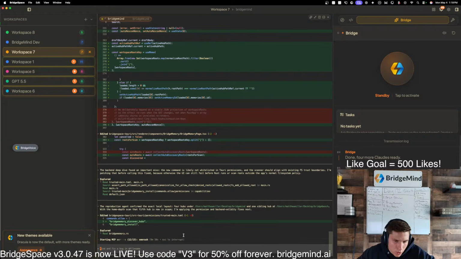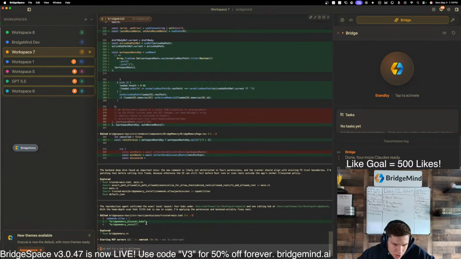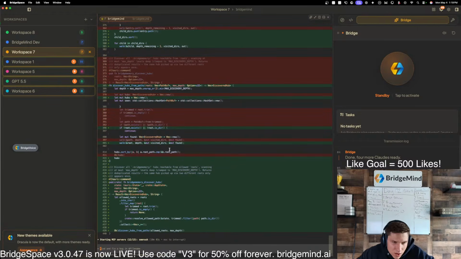Okay, look at this. Codex is working a lot harder on this. You guys can see that it's creating a tool. Look at this: commands allow BridgeMemory discover hubs. Do you guys see this? The reproduction agent confirmed the exact local layout for hubs. Okay, we'll see if Codex is able to solve this.